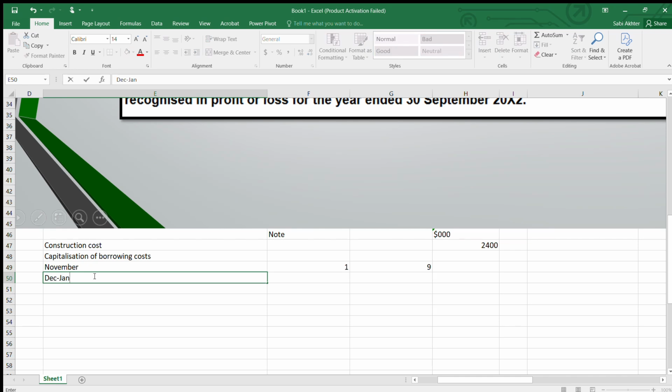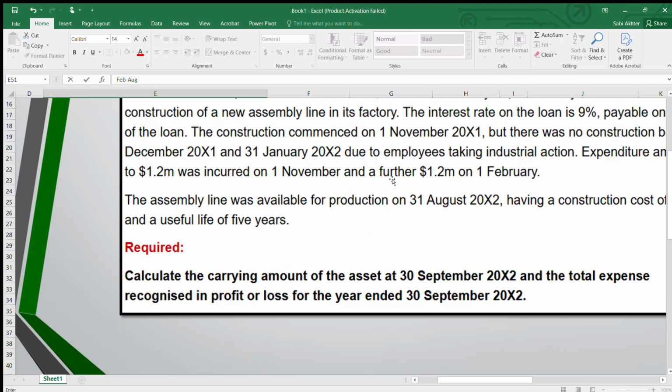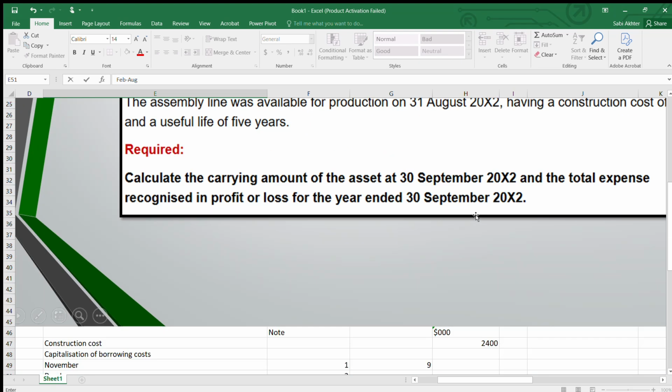From December to Jan, there is note 2 where you have to say that capitalization is suspended because there is no active construction. So we'll not calculate anything here. It's blank. Then we'll go to Feb to August. Why Feb to August? Because in August construction completes. And the cost is 2.4 because they told a further 1.2, so with the previous 1.2 expenditure that you have incurred, another 1.2 on Feb. So from Feb to August.